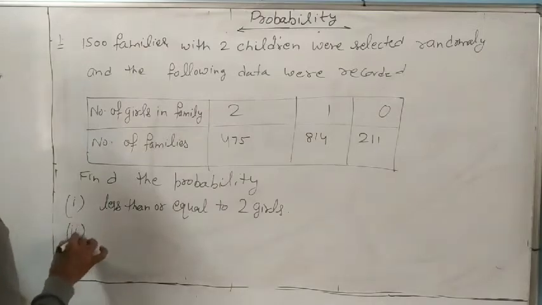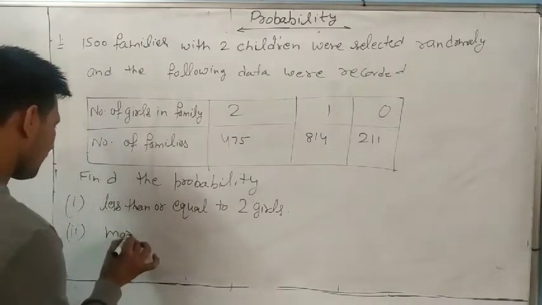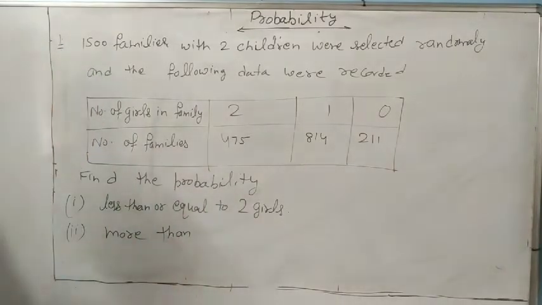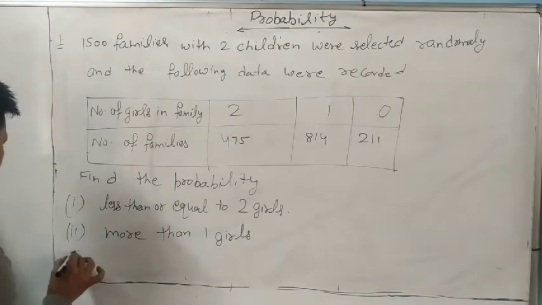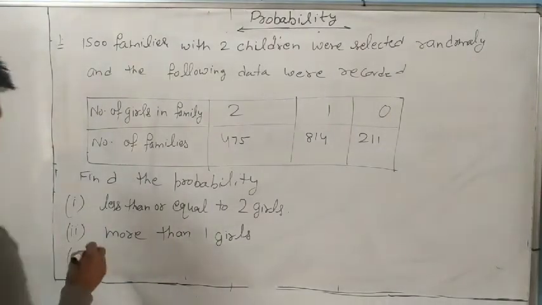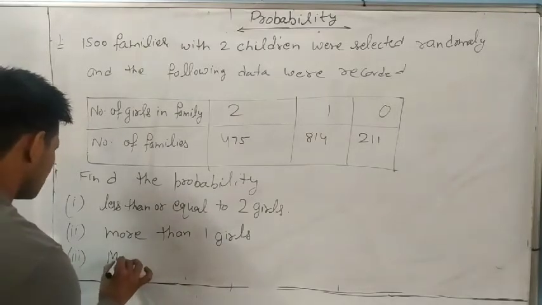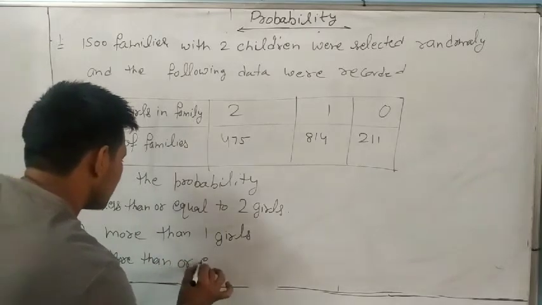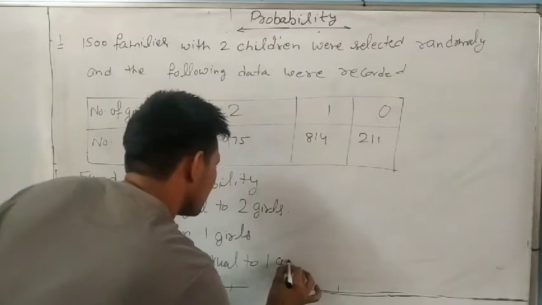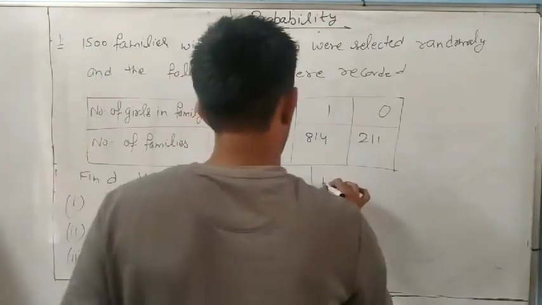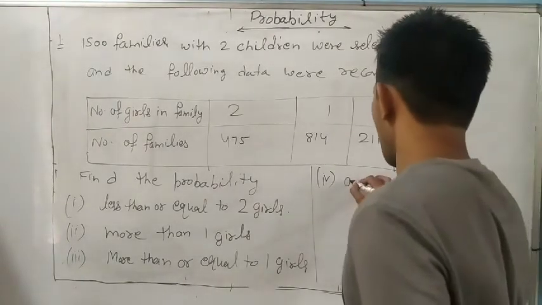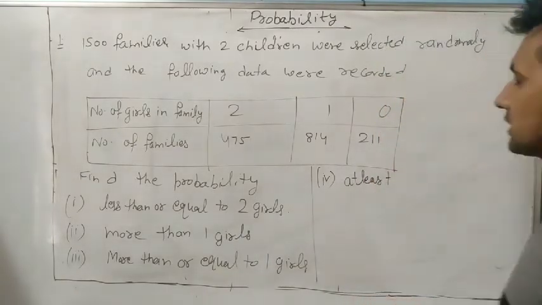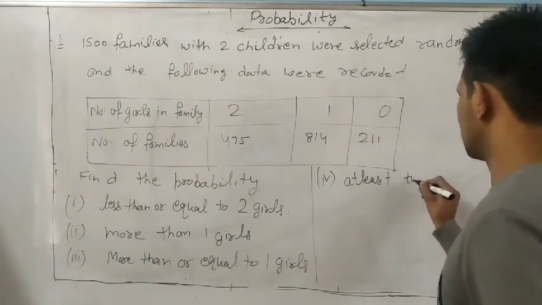Second, find the probability of more than 1 girl. Third, find the probability of more than or equal to 1 girl. Fourth, find the probability of at least 2 girls.